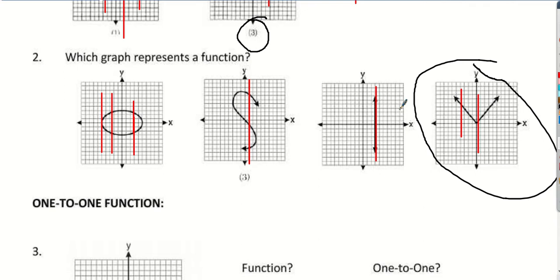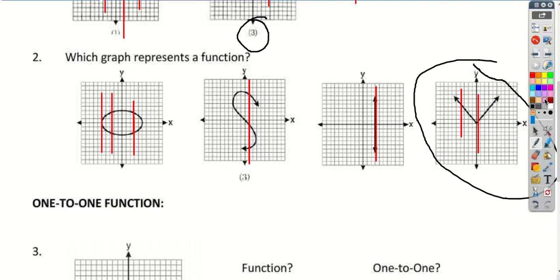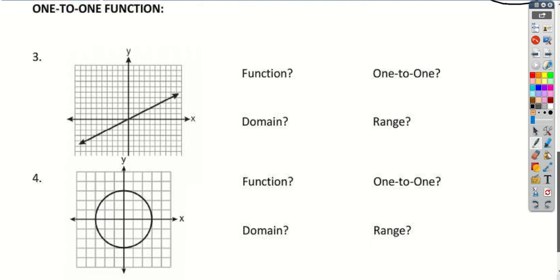You can't do an integral or a derivative or anything in calculus if you don't have a function, because I need to know that if I'm evaluating at, let's say, when x is equal to 2, then I'm going to get a single result, and I'm not going to get two different answers. So that's why we need to know that if I look at this x value, I'm only going to get one result instead of two possible ones. So that's why we need to know that it's a function.